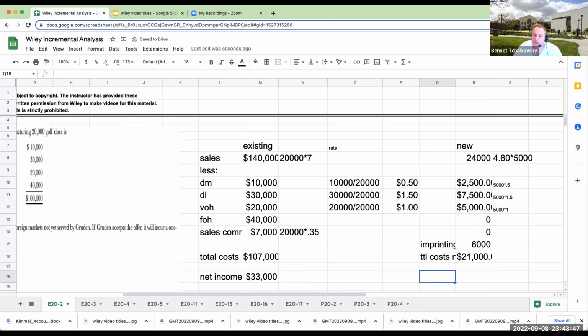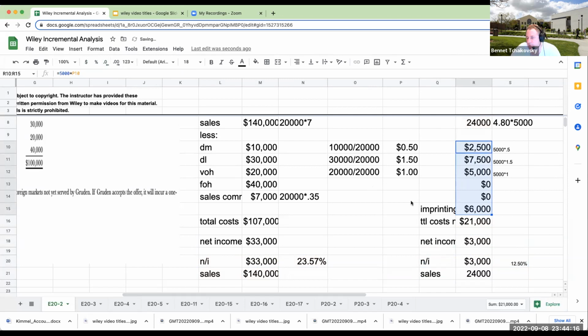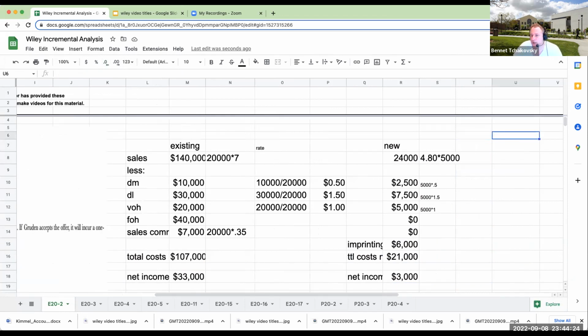So over here, my net income is basically going to be 24,000 minus 21,000, or 3,000. So my net income for the new business is 3,000. My sales amount over here is going to be 24,000. And now my margin is about 12.5%. I would not take on this new business if I'm not going to be making that much money off of it. I also have to be extremely concerned that if I'm giving a discount,